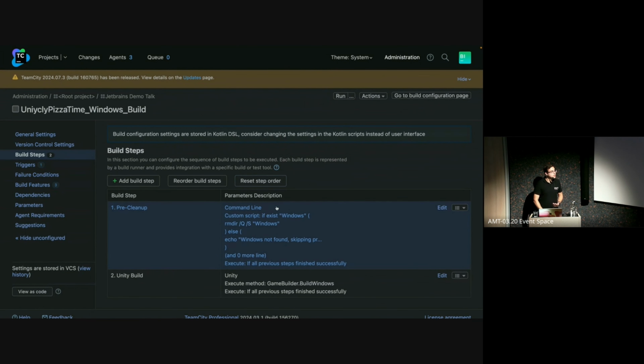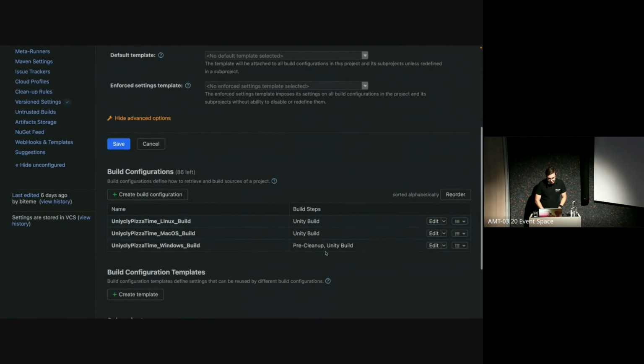We should see a pre-cleanup step now that is running before the Unity build. So we can now modify the complete run order, and we can add steps specific to Windows. And I will prove they are specific to Windows by showing you this here. You'll see the other classes don't have any pre-cleanups. And this way we can modify the before, after, or even, if you want, in between by modifying the run order. So you're not limited in any way by using this approach.